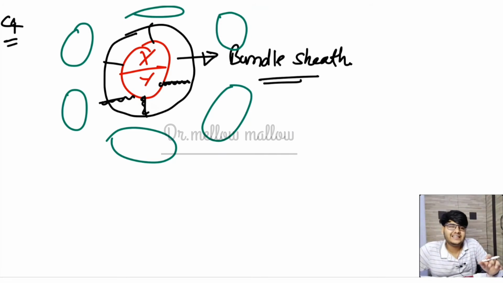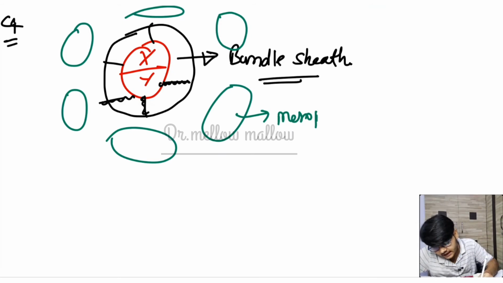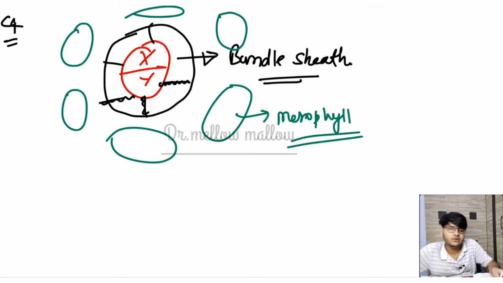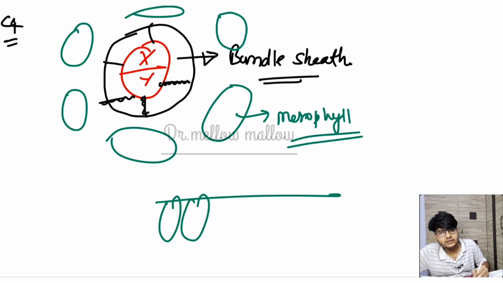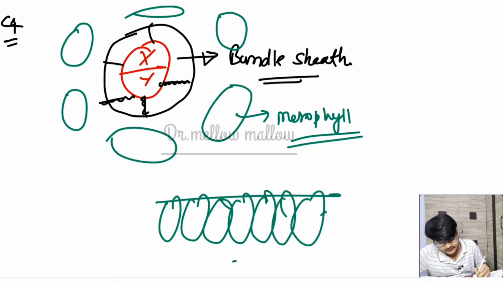Now this appearance is in the form of a necklace, so that is why it is called Kranz anatomy, and we will learn three important characteristics about Kranz anatomy which will be asked in NEET 2022. This is the mesophyll cell. Mesophyll cells are arranged around the bundle sheath cells. You have learned in the anatomy section that mesophyll cells are differentiated into palisade parenchyma and spongy mesophyll cells, with the vascular bundle surrounded by the bundle sheath.